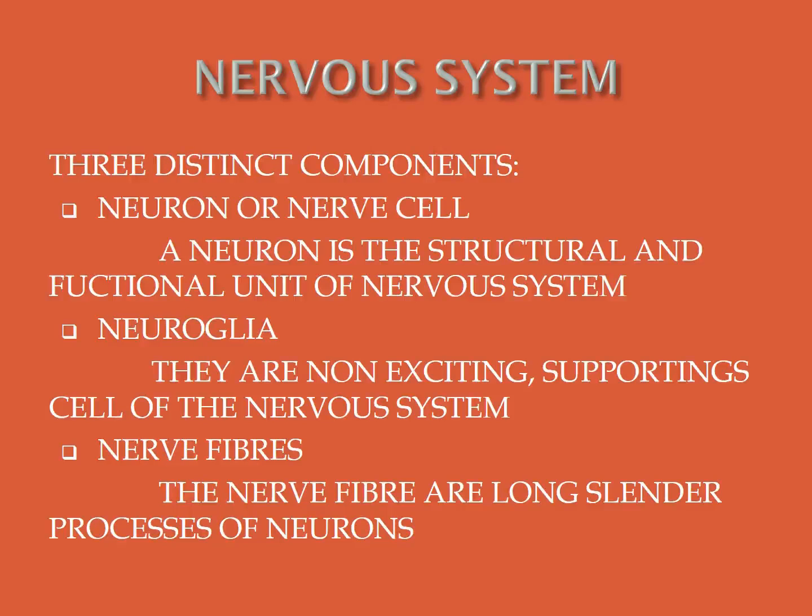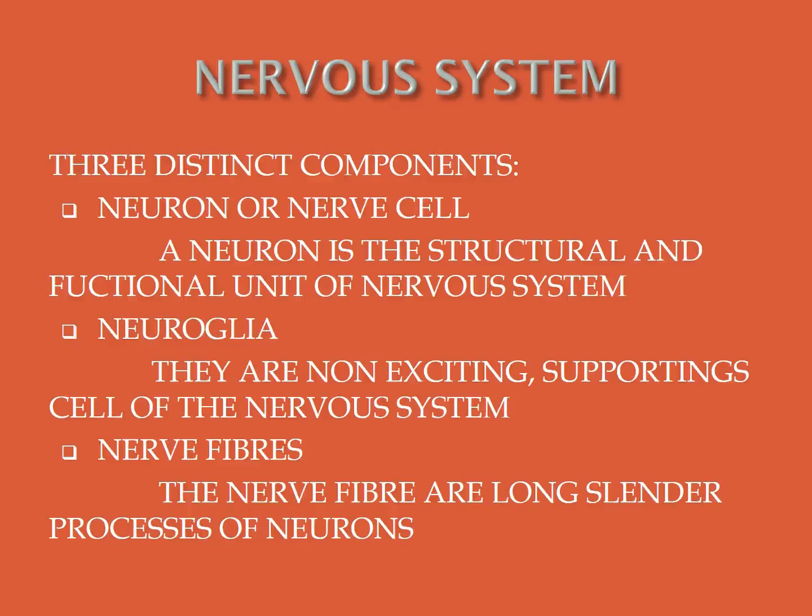Information is conducted through neurons in the form of electrical impulses from one part of the body to another part of the body. That is the work of a neuron. Okay? Have you understood?